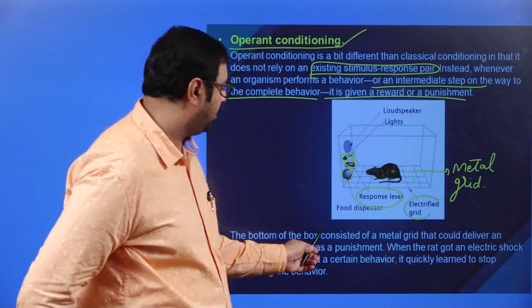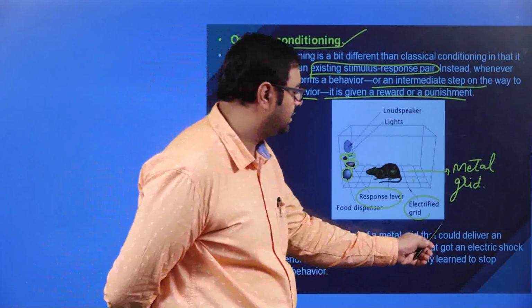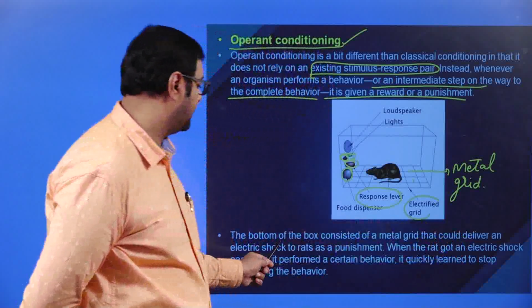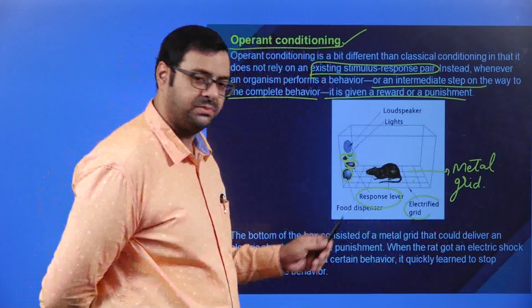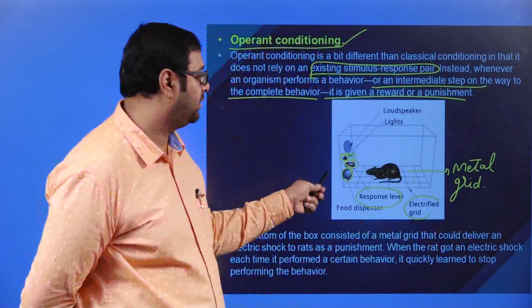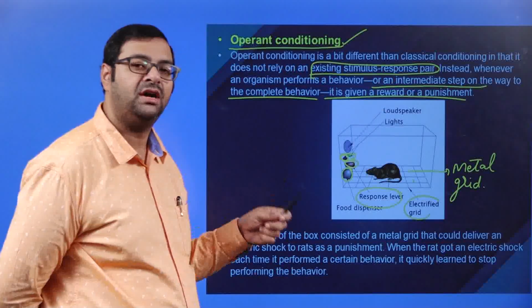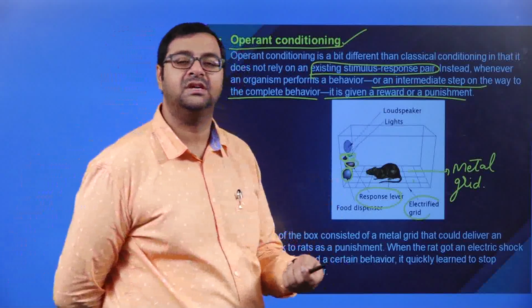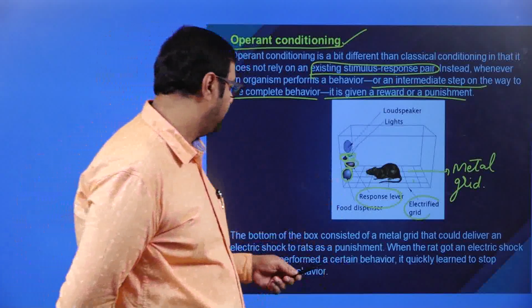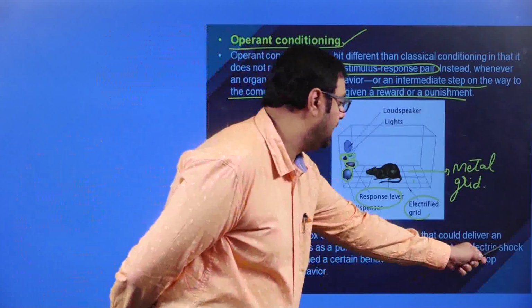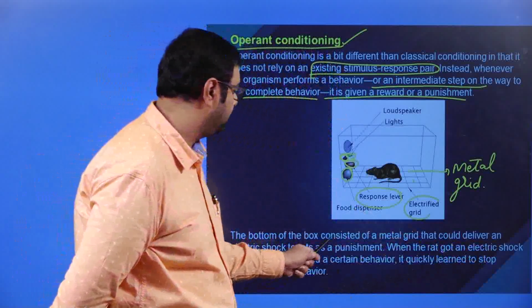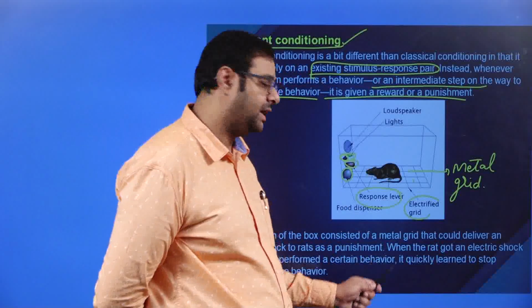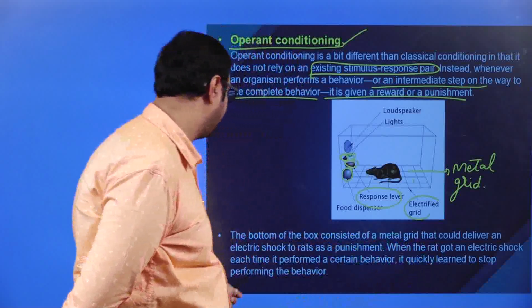The bottom of the box consisted of a metal grid that could deliver an electric shock to rats as a punishment. The punishment was given because when the stimulus was not given, even when the rat took food, there was a punishment. When the rat got an electric shock each time it performed a certain behavior, it quickly learned to stop performing the behavior.